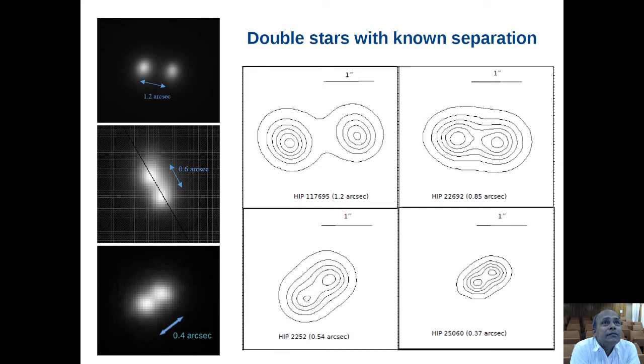Well, we observed to test that. We observed some double stars with known separation. You can see we have well resolved images with 1.2 arcsecond separation, then 0.6 arcsecond separation images we have resolved, and also we have resolved 0.4 arcsecond separation images. So as expected, this telescope has performed well, I mean, gave very sharp images.